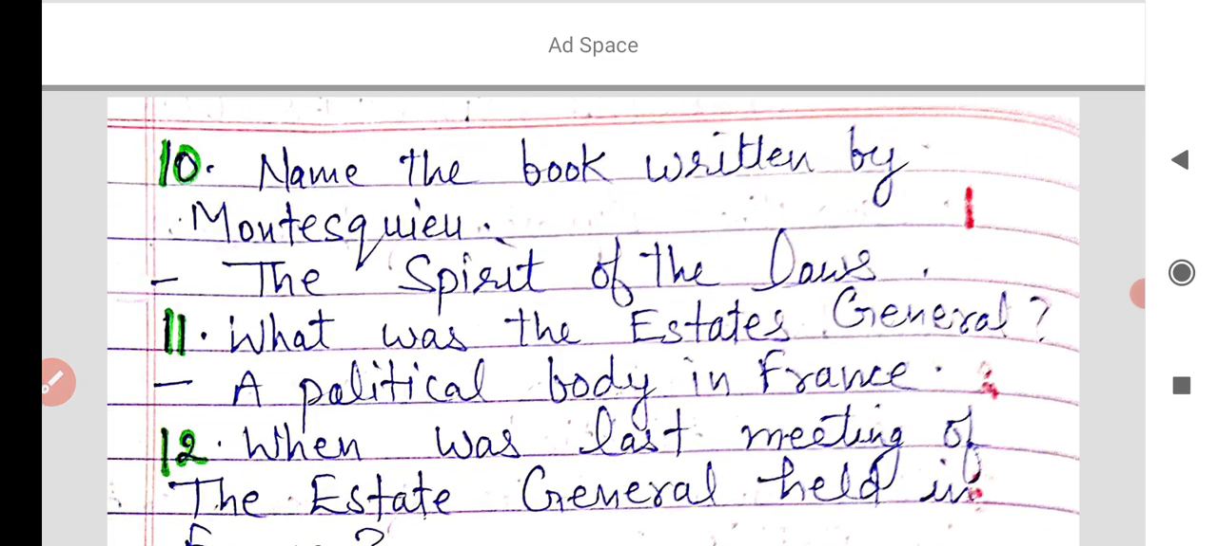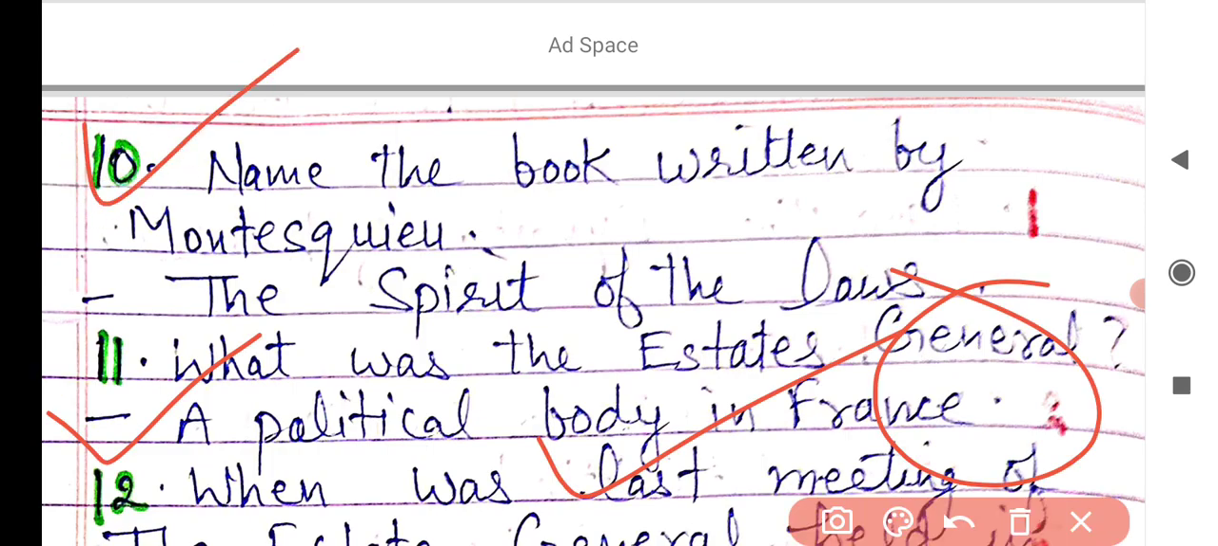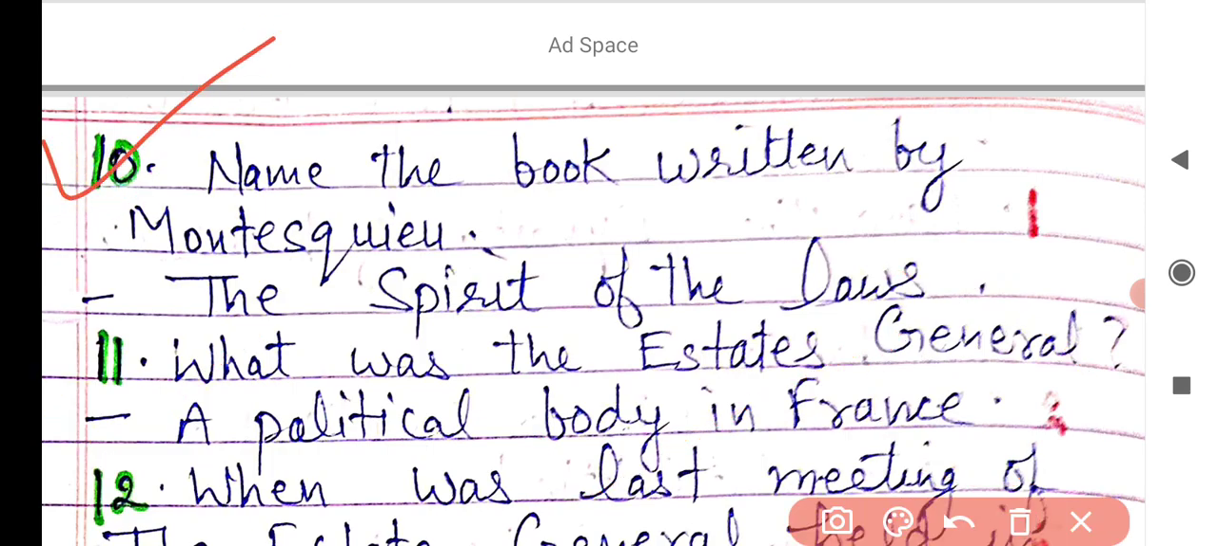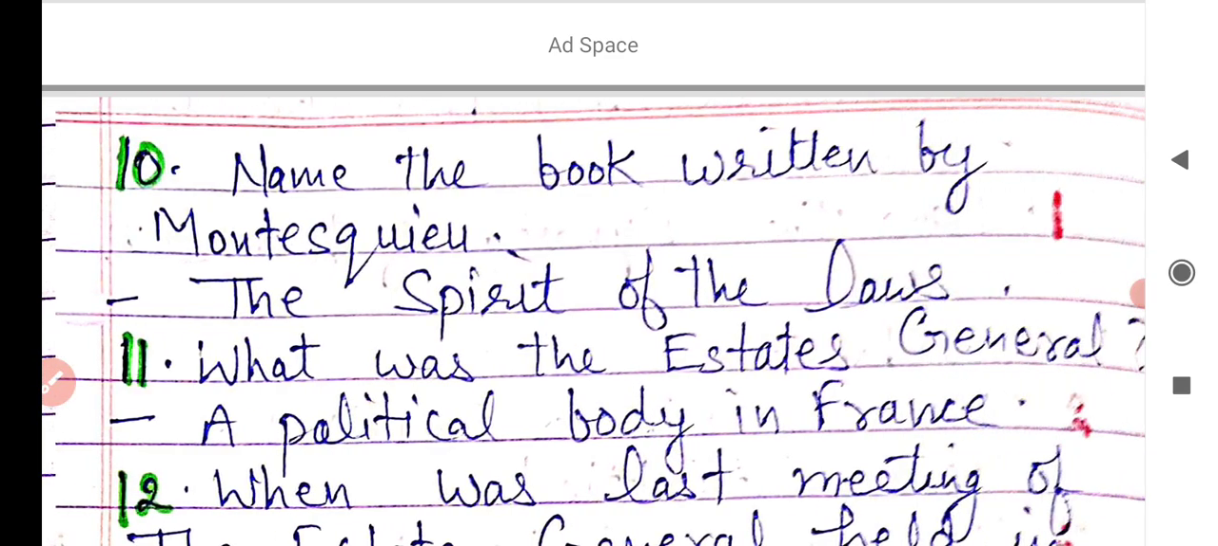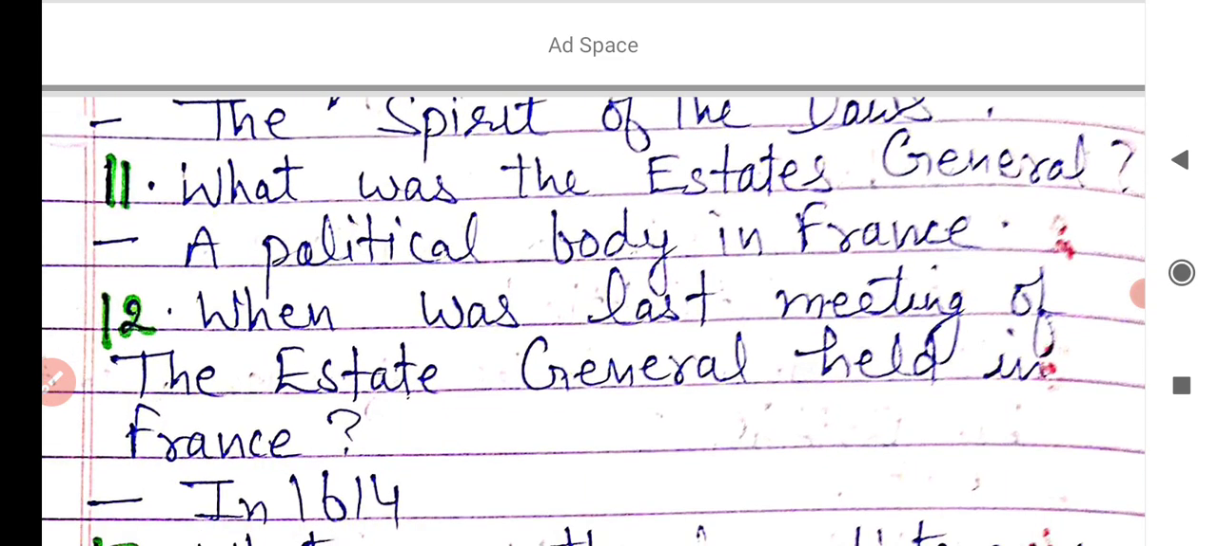And the next book was written by another philosopher, Montesquieu, and the book is The Spirit of the Laws. Next question is, what was the Estates General? The Estates General was a political body in France, like our Indian Parliament. It was an important political body in France before the French Revolution.